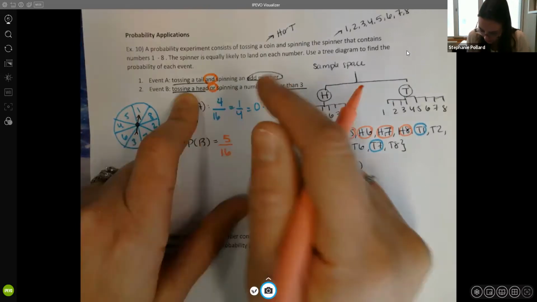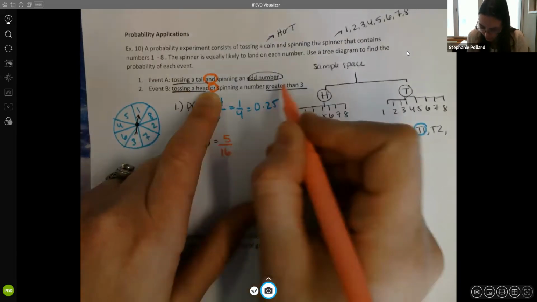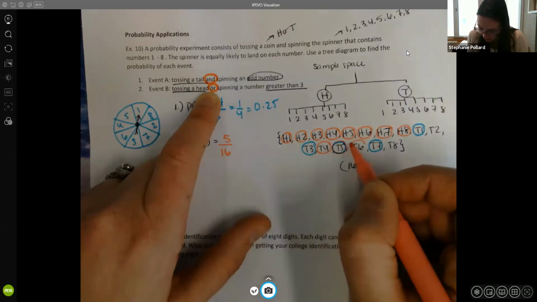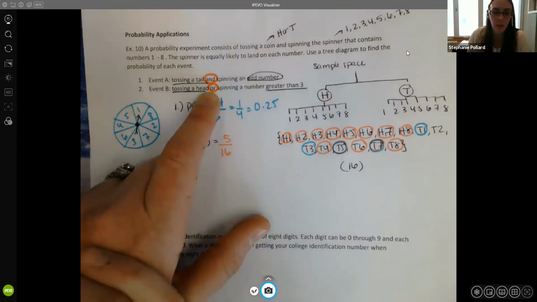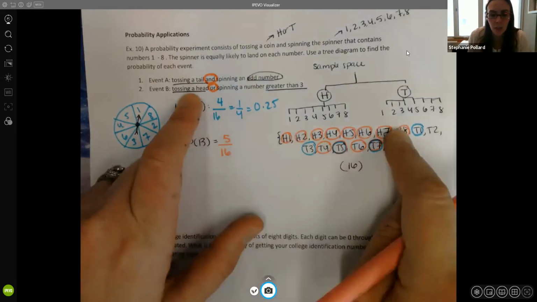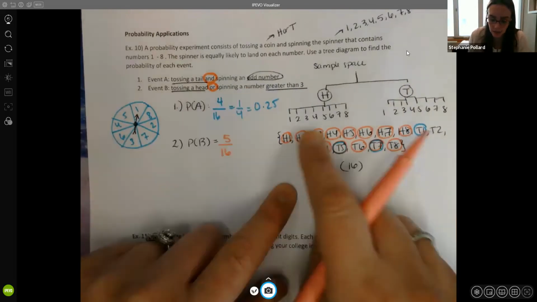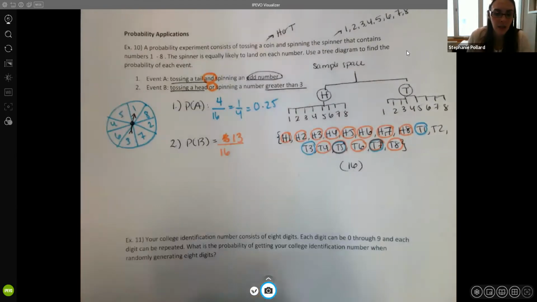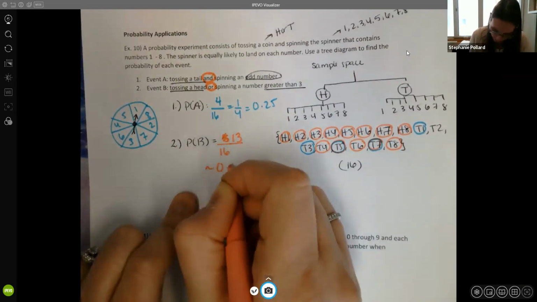So tossing a head, there's actually 8 possibilities of getting a heads. Or spinning a number greater than 3. Well, we have these here, but we could also spin a tail 4, a tail 5, a tail 6, a tail 7, or a tail 8. So I apologize here. I have to be better about reading myself. That word or changes. Tossing a head, there are 8 chances. Or spinning a number greater than 3, there are an additional 1, 2, 3, 4, 5 chances. So altogether here, I actually have 13 chances for satisfying this event. And that gives me, let's see, about 0.813.